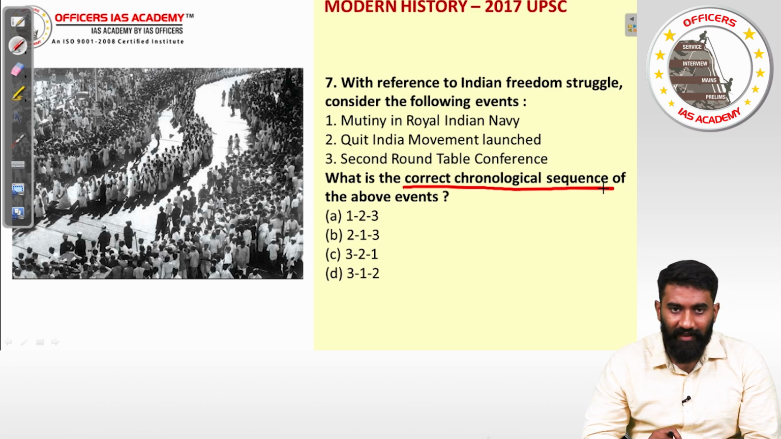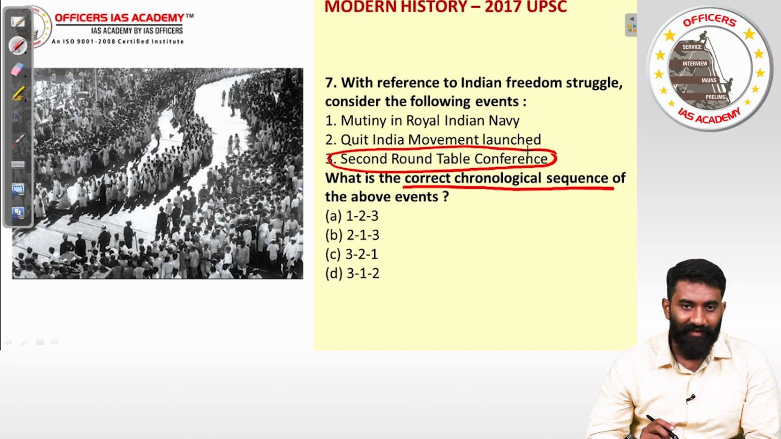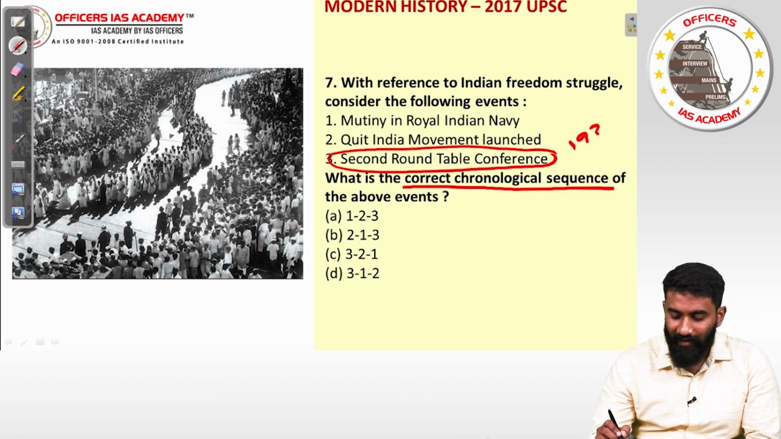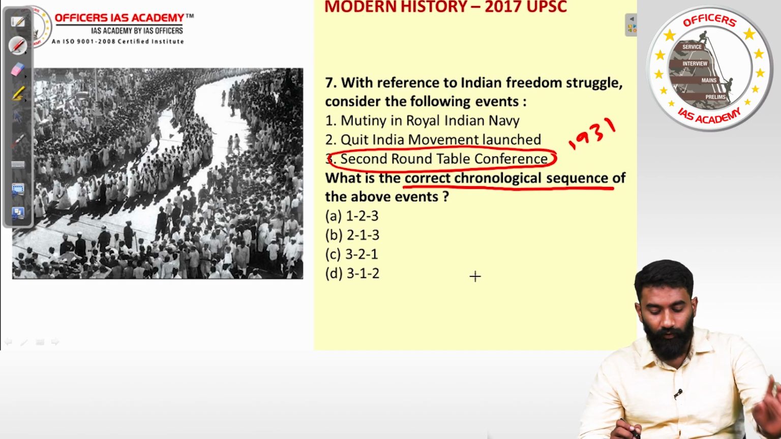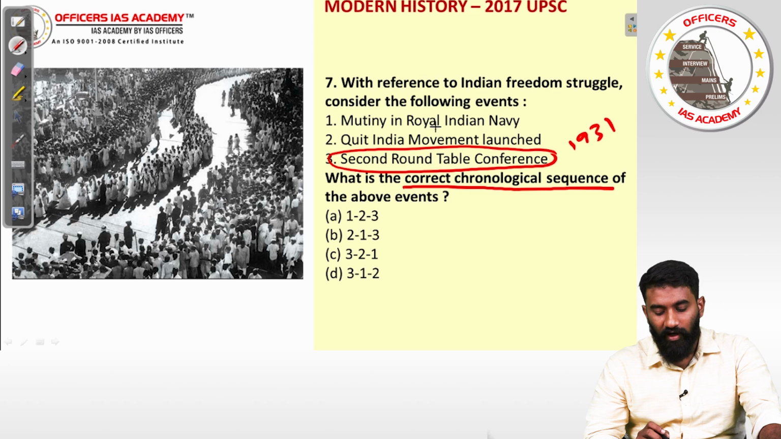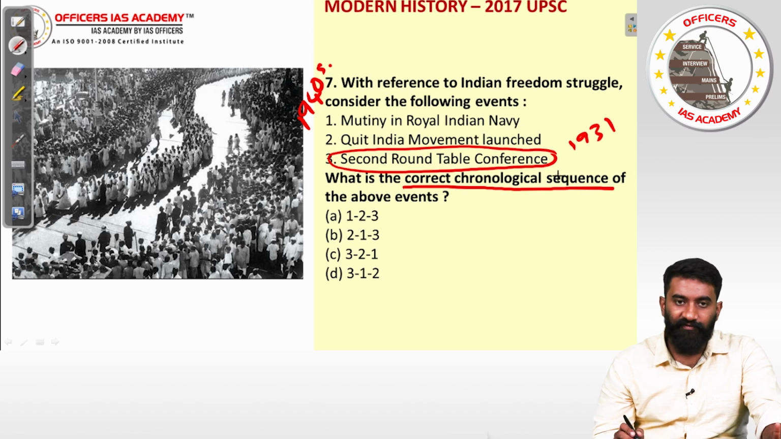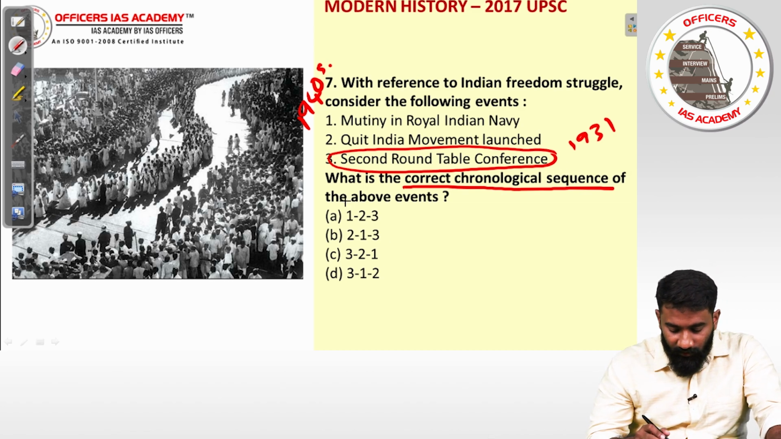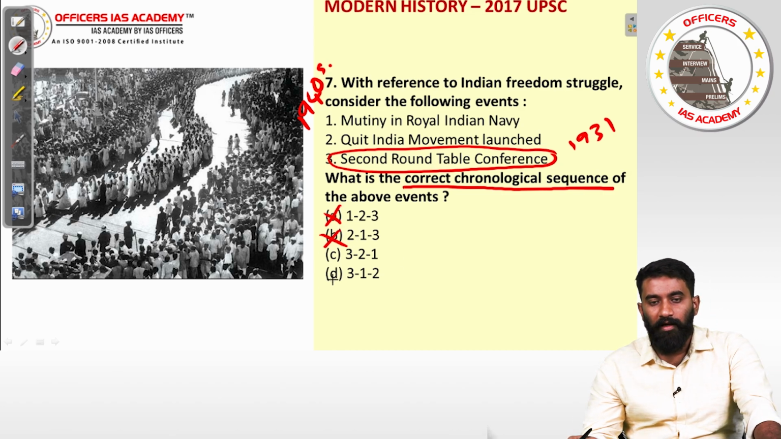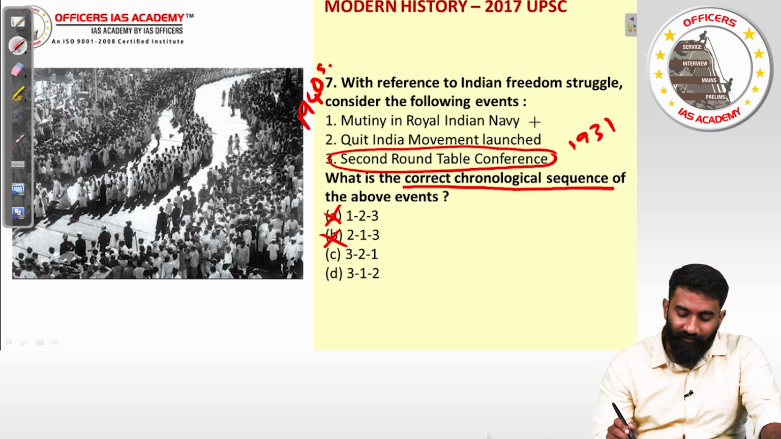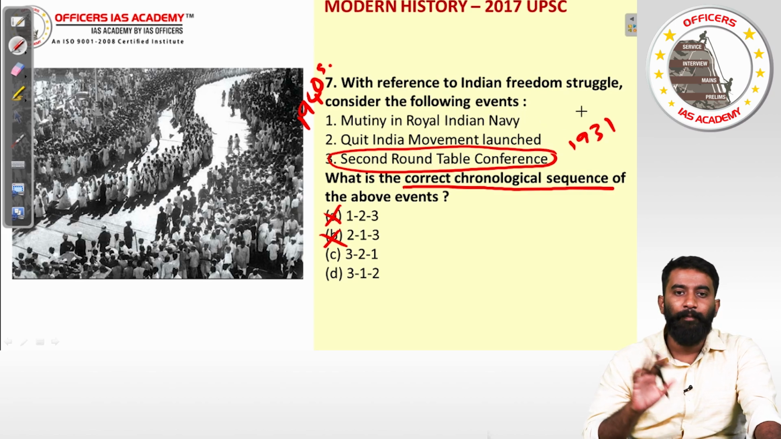For starters, let's first accept that the second roundtable conference is the first event of all of this. Why? Because it happened in 1931, soon after the civil disobedience movement was launched, and therefore that is the first one. Quit India and mutiny of Royal Indian Navy happened in the 1940s only. So second roundtable conference is the first event, which means 3 should be at the beginning. So of these options, A will not be the answer, B will not be the answer. It is either C or D. In which case now we should know which happened first, Royal Indian Navy mutiny or Quit India.